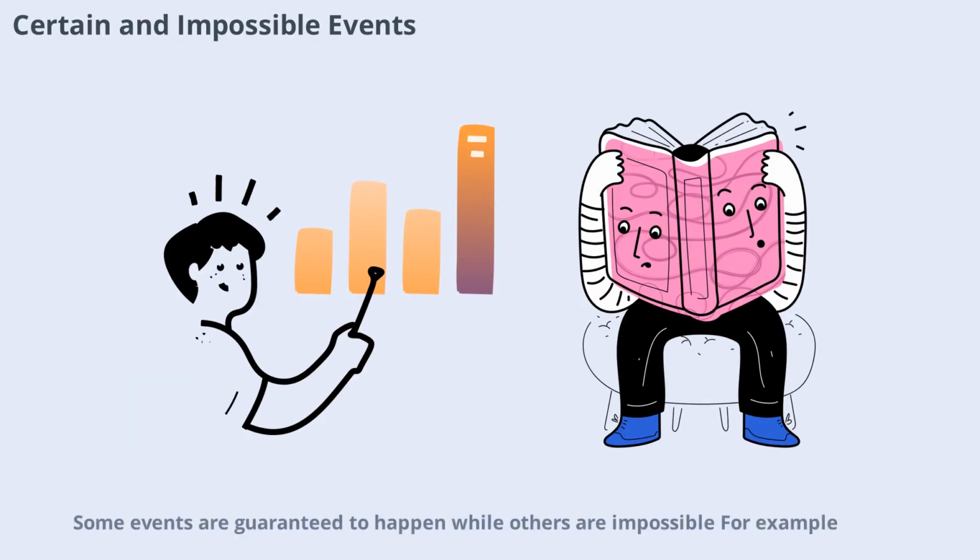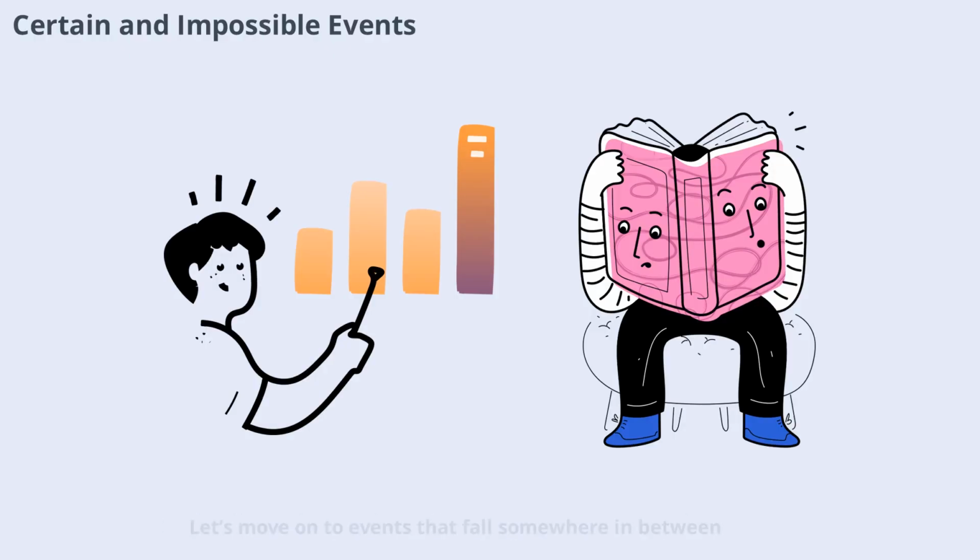Some events are guaranteed to happen, while others are impossible. For example, the probability of rolling a number between 1 and 6 on a standard die is 1 because it's certain. On the other hand, rolling a 7 is impossible, so the probability is 0. Recognizing these extremes helps us understand the range of probability values and set the stage for more nuanced cases. Let's move on to events that fall somewhere in between.